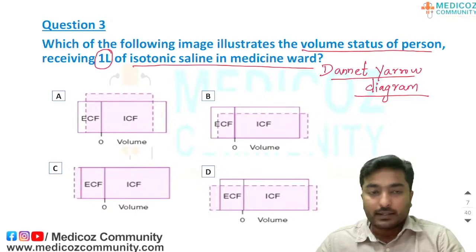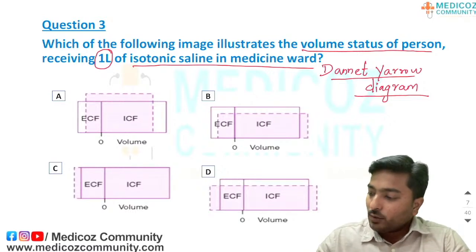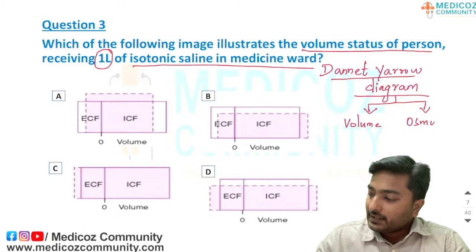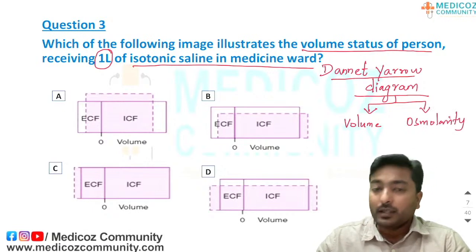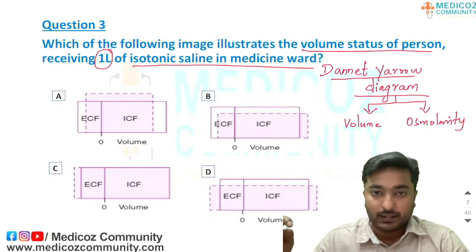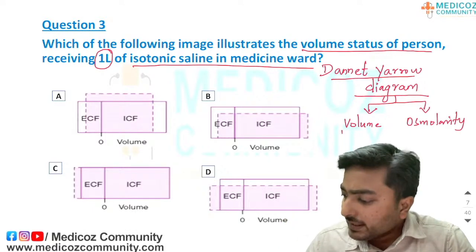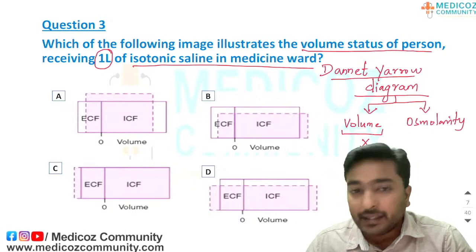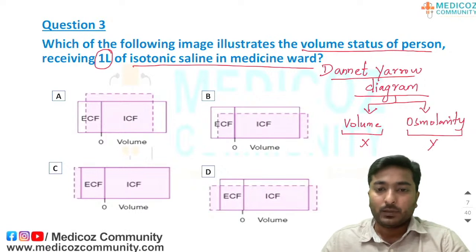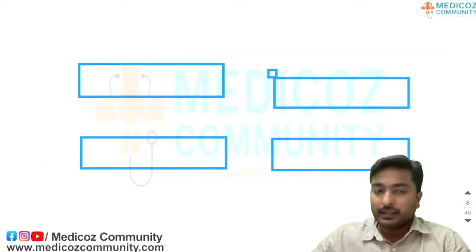So, before that, I want to say this Darrow-Yannet diagram will tell you the volume status as well as osmolarity status of both your ICF and ECF fluid compartments. Okay, this has both an x axis and a y axis. Sorry, on the x axis volume will be plotted, and on the y axis osmolarity will be plotted. Okay, we will see this in a little bit of detail.